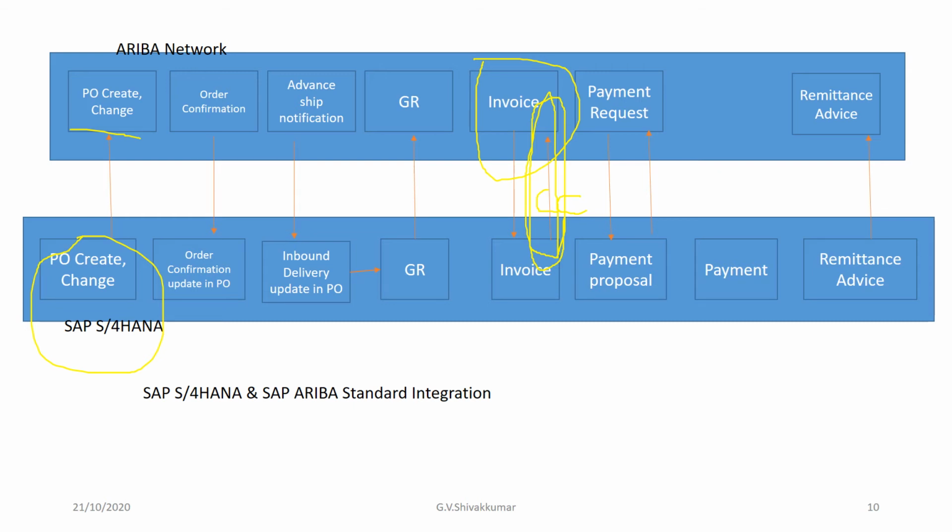Okay, and then what are the benefits of SAP S/4HANA and SAP Ariba native integration? First one is visibility. Enhanced visibility for suppliers and buyers in the purchase order and the invoice document status.